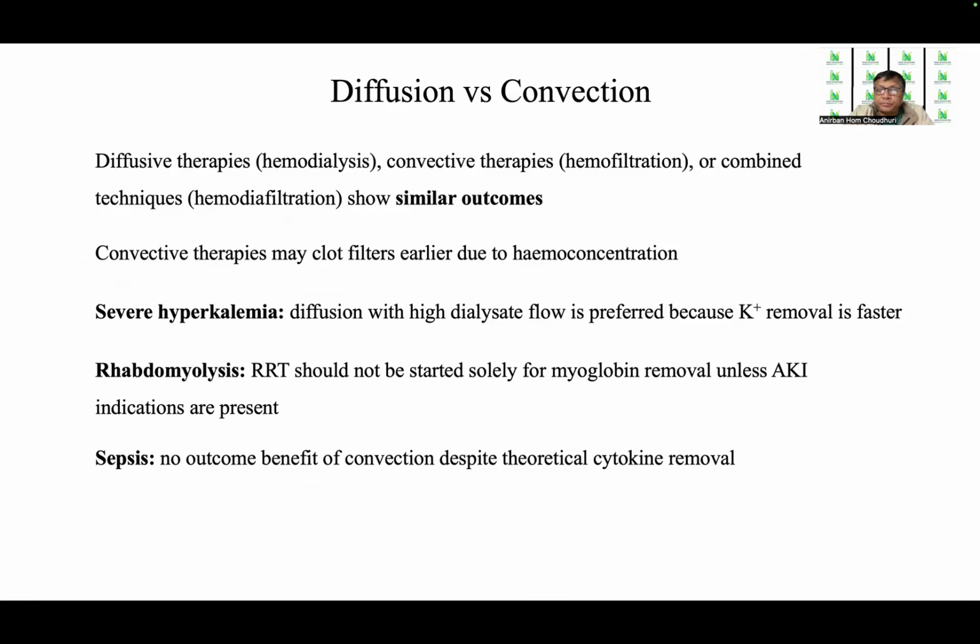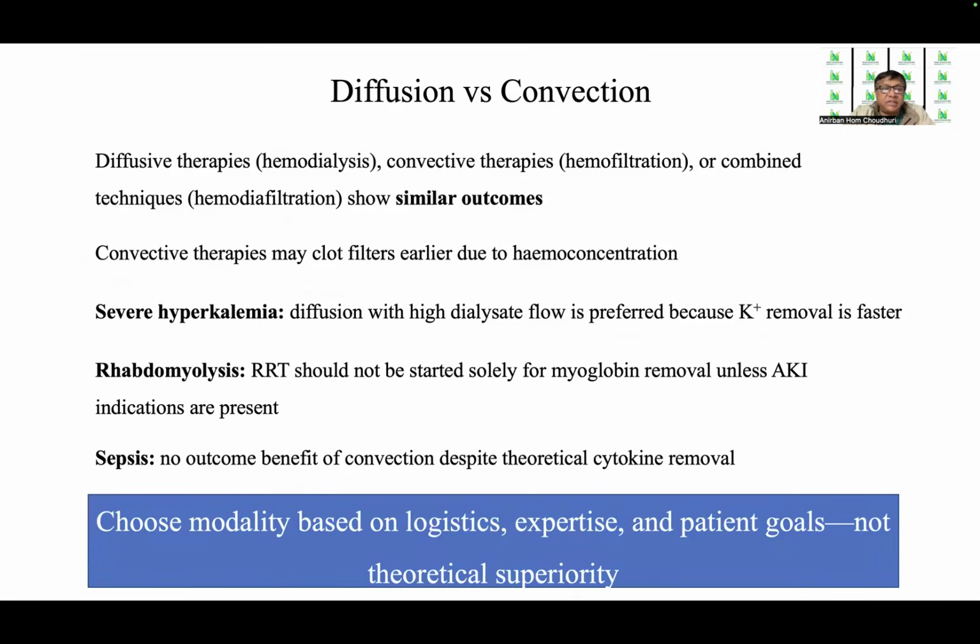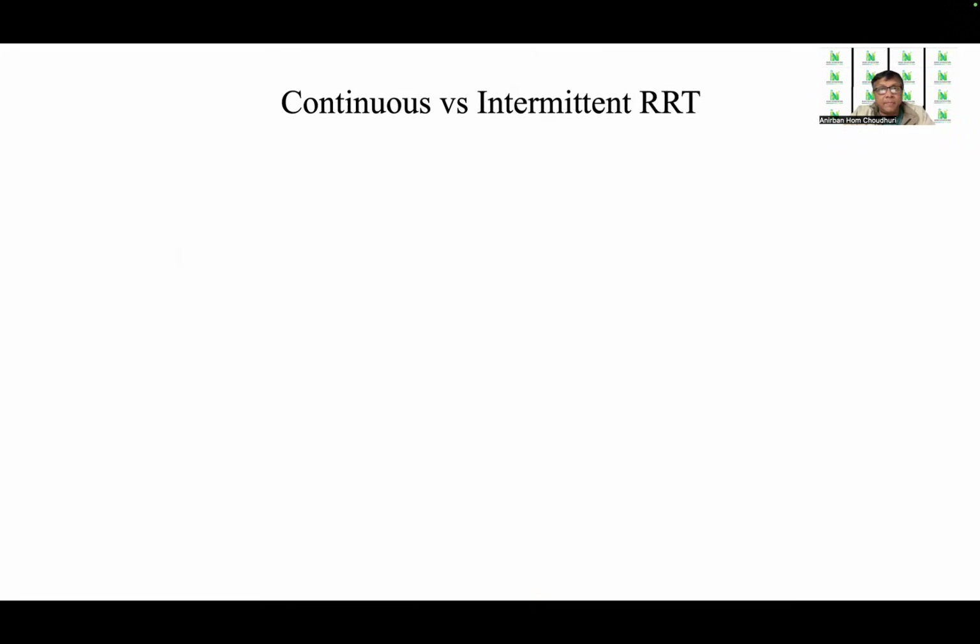If we go indication-wise, in severe hyperkalemia, diffusion with high dialysate flow is preferred because potassium removal is faster. In rhabdomyolysis, RRT should not be started solely for myoglobin removal unless AKI indications are also present. And in sepsis, there is no outcome benefit of convection despite theoretical cytokine removal. So we can say that the new guidelines say to choose modality based on logistics, expertise, and patient goals, not on the basis of theoretical superiority of one over another, because there is none.